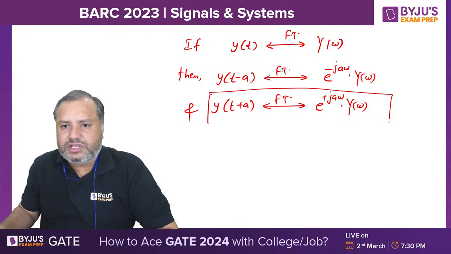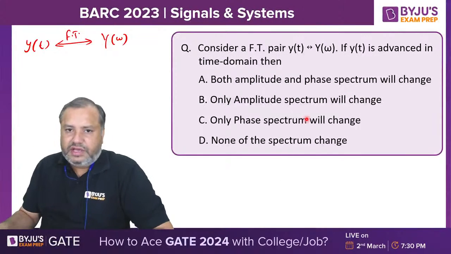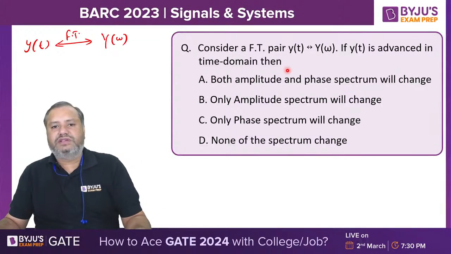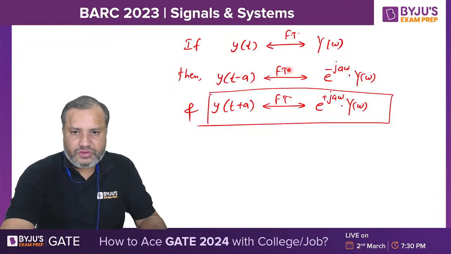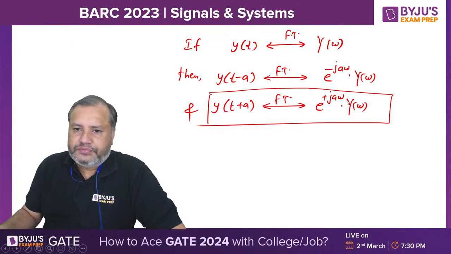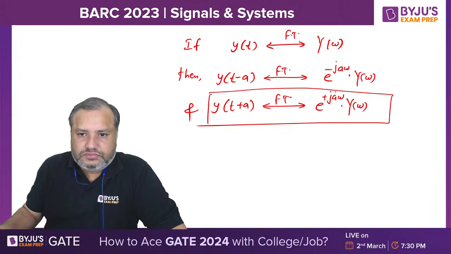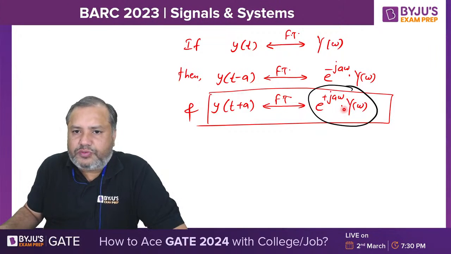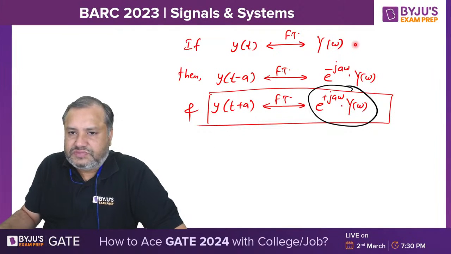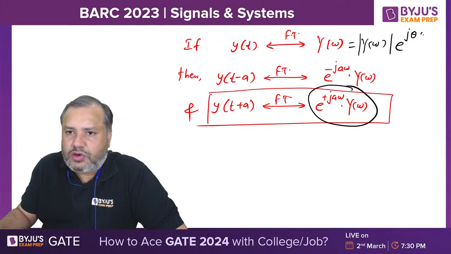We are going to use this particular statement. Now see here, what they are asking: if the signal y of t is advanced in time domain, then what happens? This particular function has two parts, a magnitude part and a phase part. The magnitude part is Y of omega and the phase part is e raised to j theta omega.